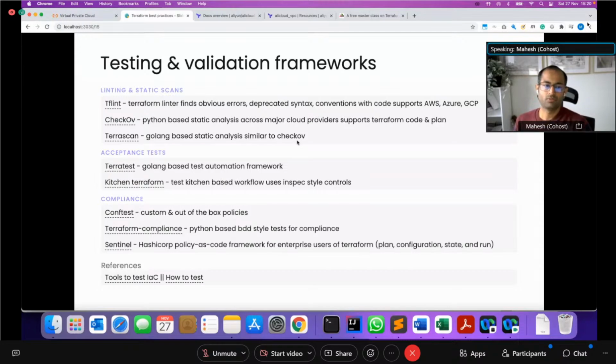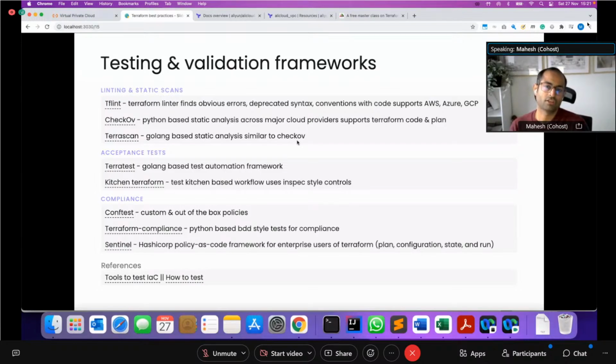Then there is the acceptance test, which is when you run your code and want to check and validate that it's been set up correctly. There are many tools again. The two main ones I've seen is Terratest, which is Golang based, which uses Golang code to provision your infrastructure, and then runs a bunch of tests, again written in Golang, to validate that. Let's say you have deployed a virtual machine and set up some Java application on it, then you can do some health checks, make API calls and see if it has been set up correctly. So again, it's an end-to-end acceptance test suite.